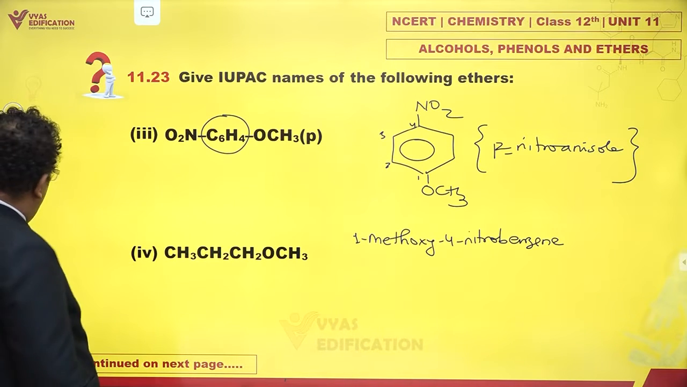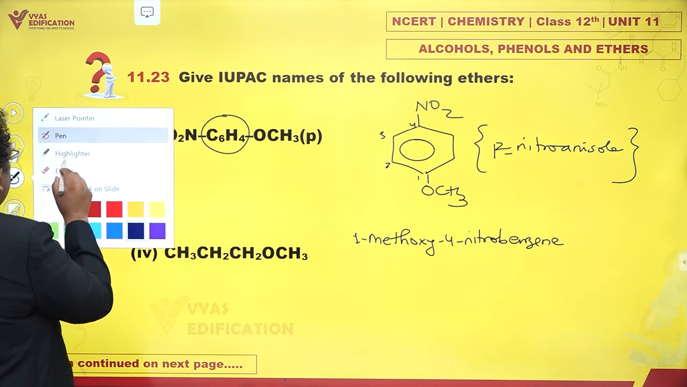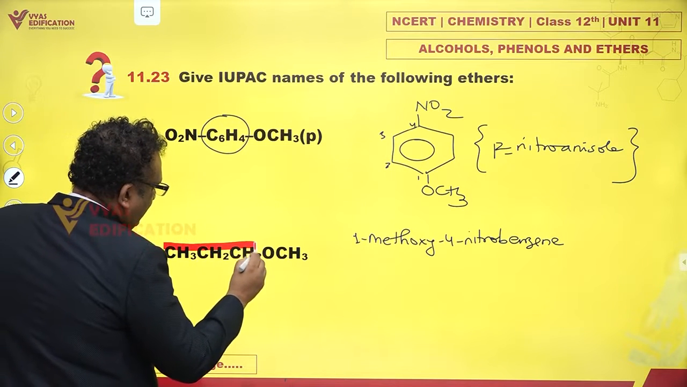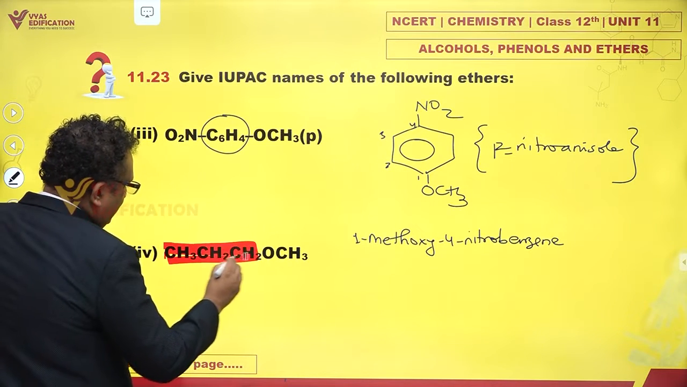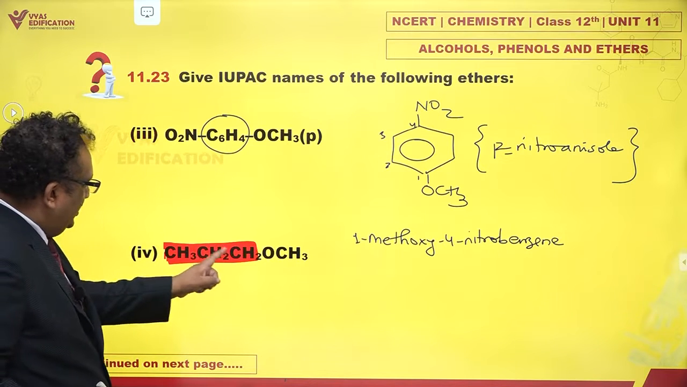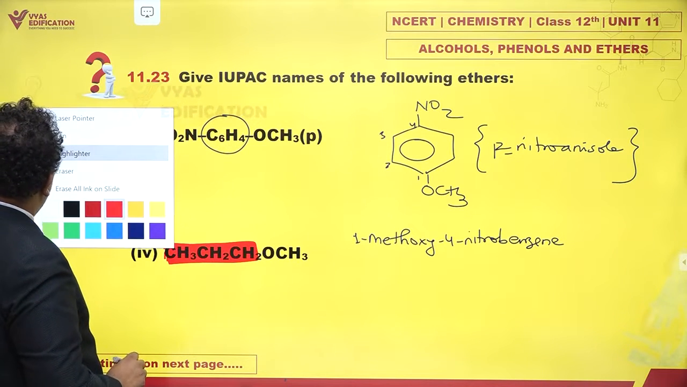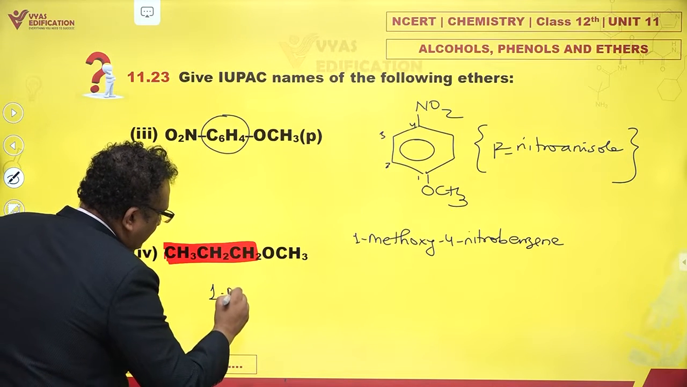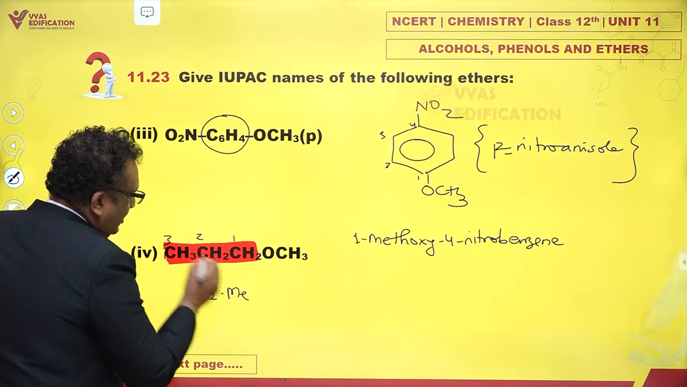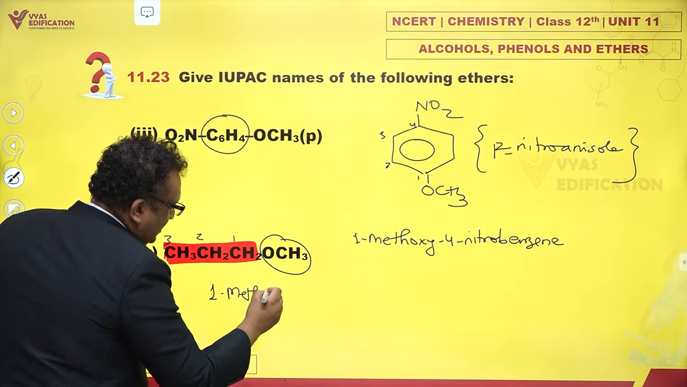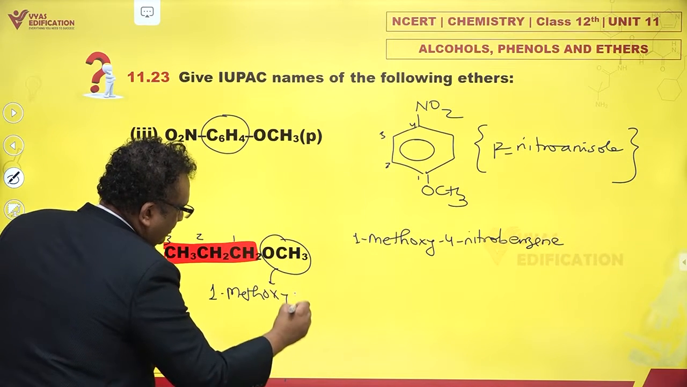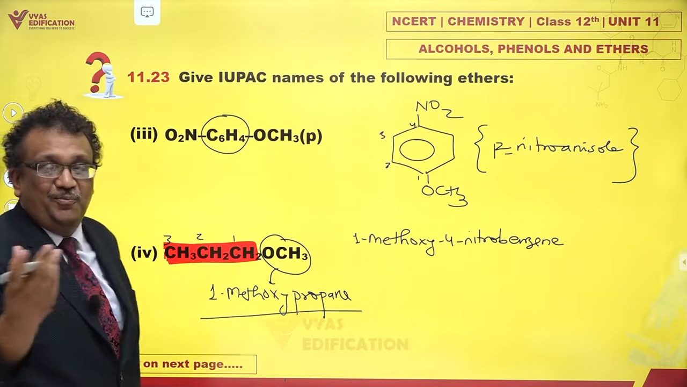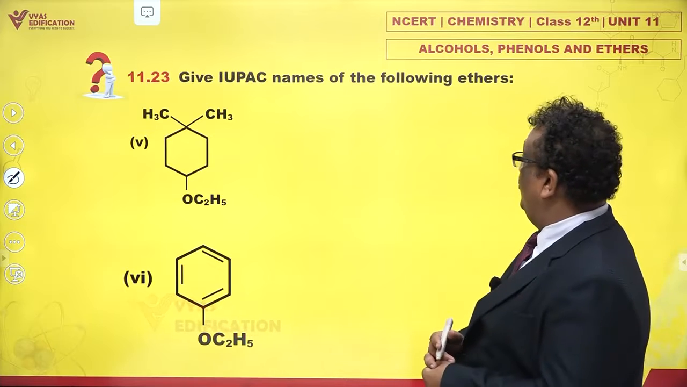What about this one? Well, again, let's see the longest possible carbon chain. And that would be this. Yes. 1, 2, and 3 carbons. This is as simple as it gets. 3 carbons is propane. So this is 1, 2, 3. This is methoxy. Propane. 1-methoxy propane.